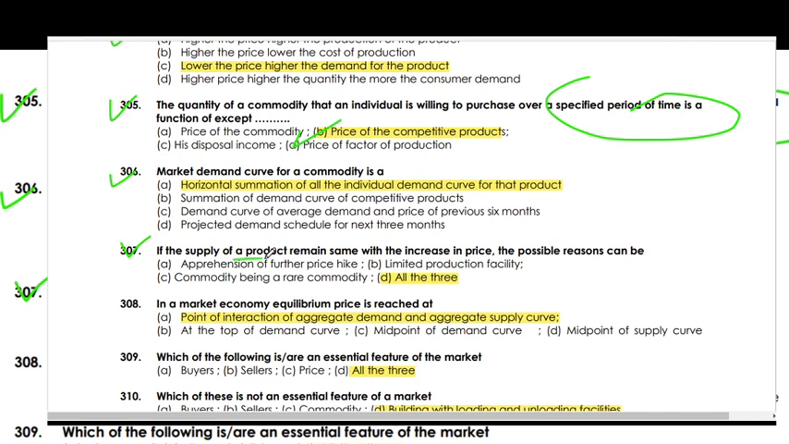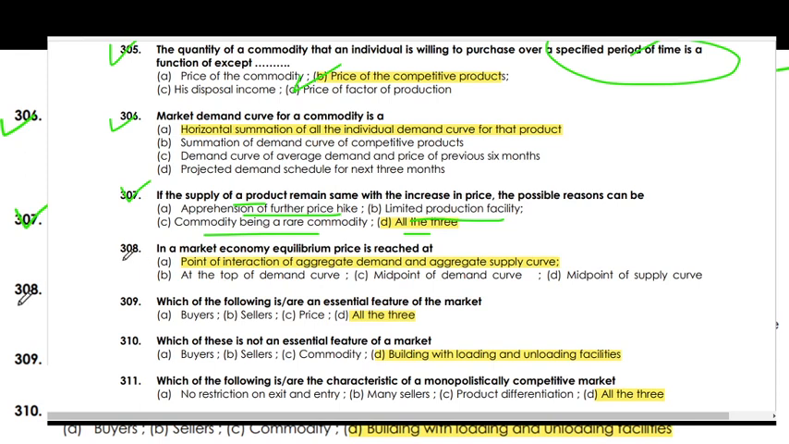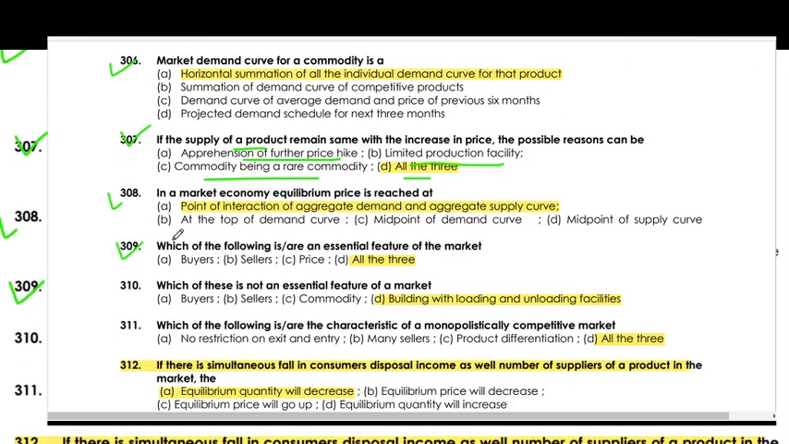If the supply curve of a product remains the same with an increase in price, the possible reason can be all of these: apprehension of a further price hike, limited product facilities, and the commodity being a rare commodity. In a market economy, the equilibrium price is reached at the point of intersection of aggregate demand and aggregate supply. Which of the following is an essential feature of a market? All of these: buyer, seller, and price.